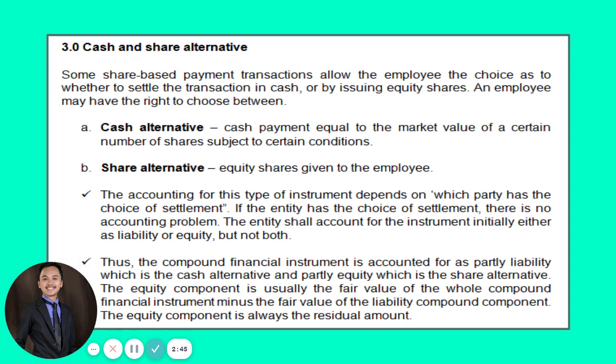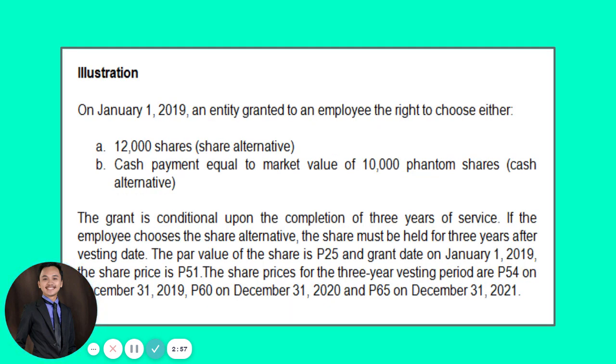So again, when there is this type of arrangement, then it will be considered as a compound instrument where there is a recognition of an equity account and there is a recognition of a liability account. So to facilitate that concept easily, let's use this in an illustration. Okay, so let us say on January 1, 2019, an entity granted to an employee the right to choose either 12,000 shares, obviously that is for share alternative, and a cash payment equal to the market value of 10,000 phantom shares. Okay, which also constitutes your cash alternative.